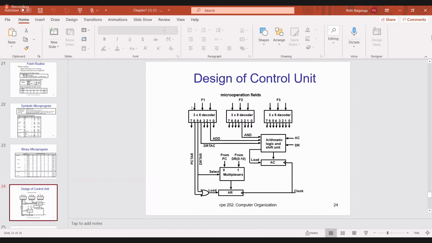So like this, all codes you write. Now today we will see the last topic, that is design of control unit. Before going to the design of control unit, try to go through the block diagram, and a few questions I will ask. Now you have to answer. Okay?